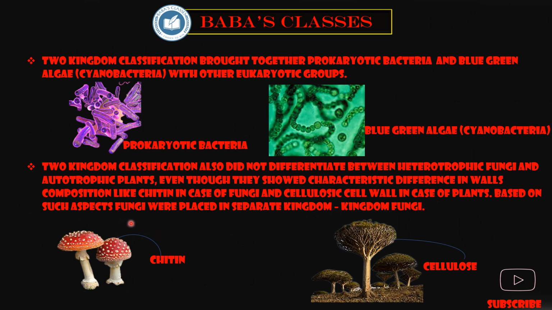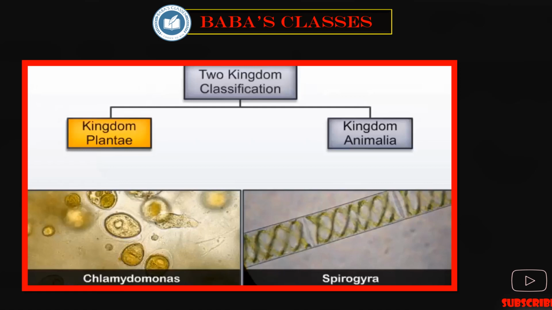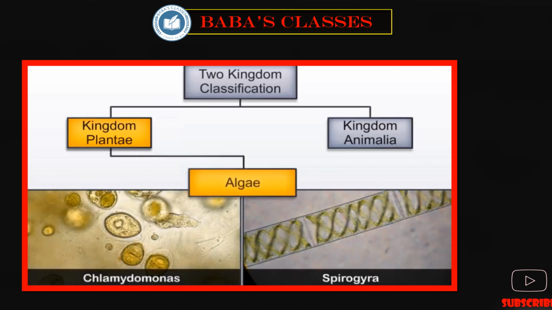Based on such aspects, fungi were placed in a separate kingdom called kingdom Fungi. Here, an example of fungi is mushroom. Its cell wall is made up of chitin, and these are the plants whose cell wall is made up of cellulose. And also, the two kingdom classification grouped unicellular organisms like Chlamydomonas and multicellular organisms like Spirogyra under algae and included them in the Plantae.